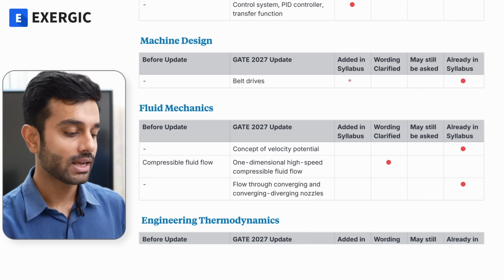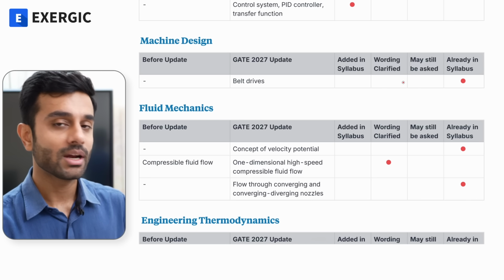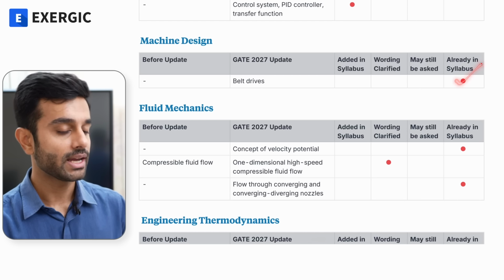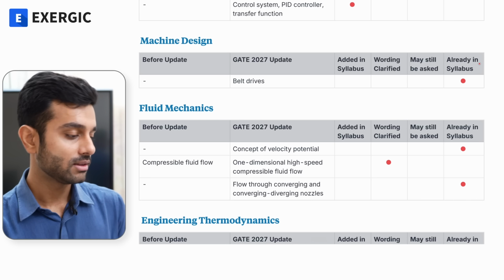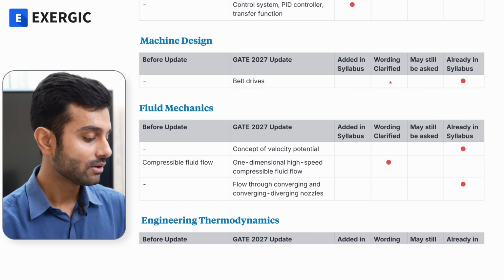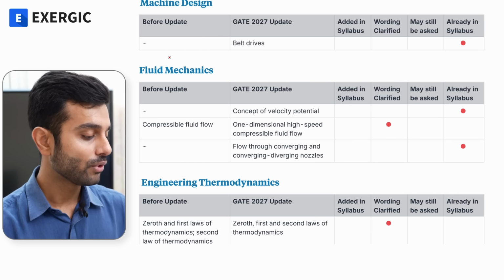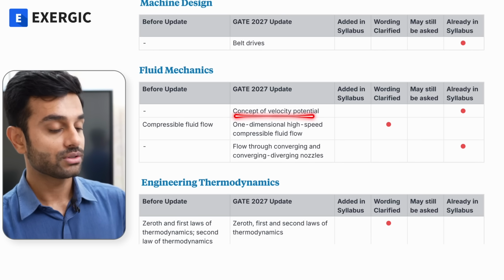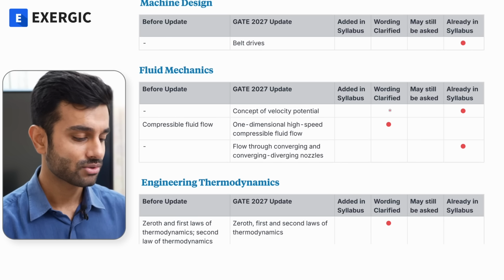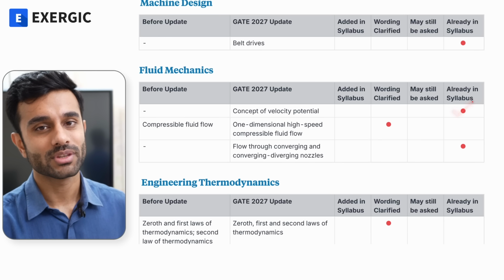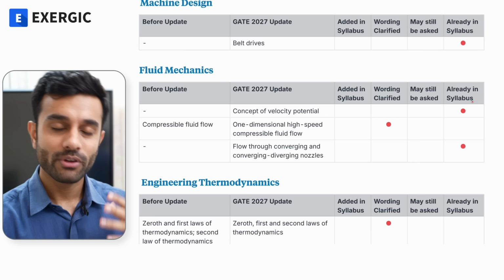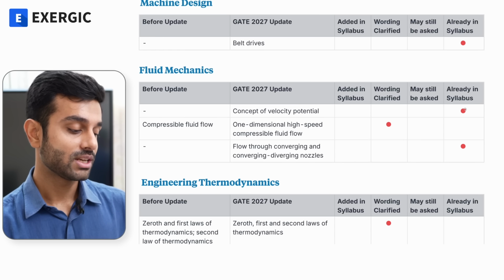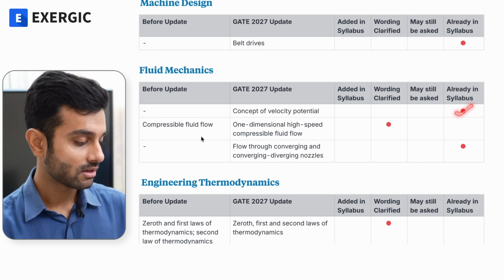So although it looks like an addition in the syllabus, it is not. At least in the Exergic course it has already been covered, because I consider that to already be in the syllabus. Next is fluid mechanics. Before the update, the fluid mechanics subject did not mention the concept of velocity potential, and now it has. So I think it is just something they mentioned separately. We already cover the concepts and numericals of velocity potential properly, so it was already in the syllabus.